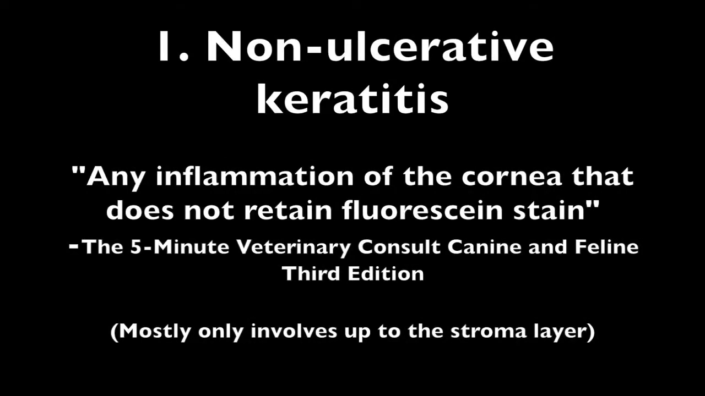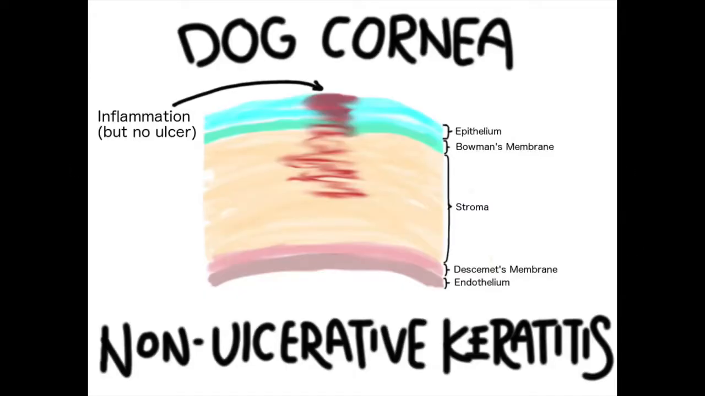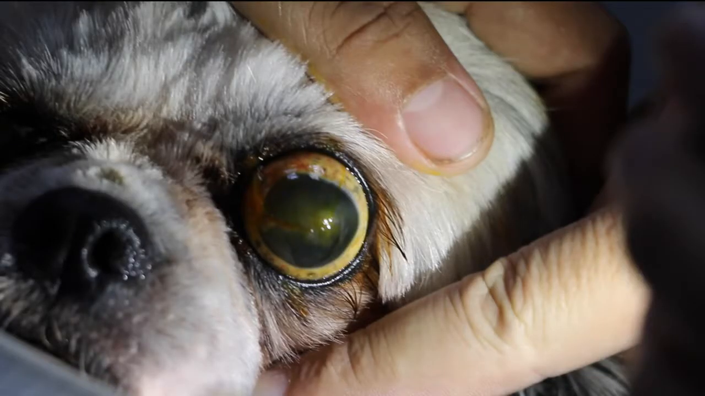Non-ulcerative keratitis is any inflammation of the cornea that does not retain fluorescein stain. Most non-ulcerative keratitis only involves up to the stroma layer. In this illustration, we can see that the corneal structure is not disrupted in non-ulcerative keratitis. The inflammation is only as deep as the stroma. In this photo, we see that the dog's cornea is cloudy but does not retain fluorescein stain. This dog has non-ulcerative keratitis.